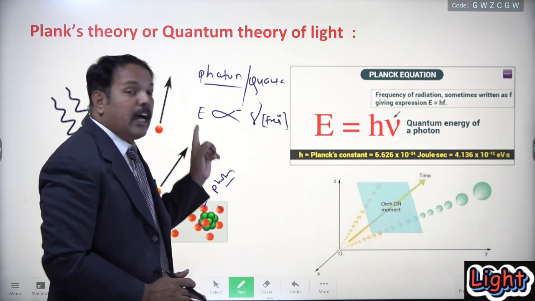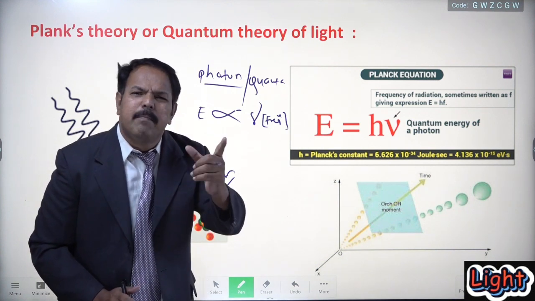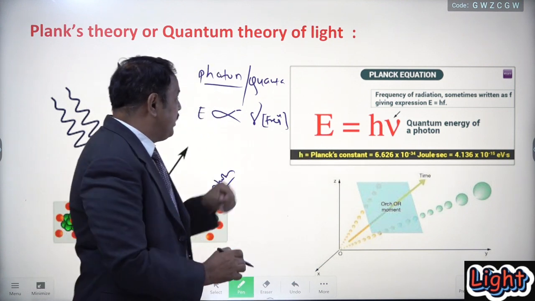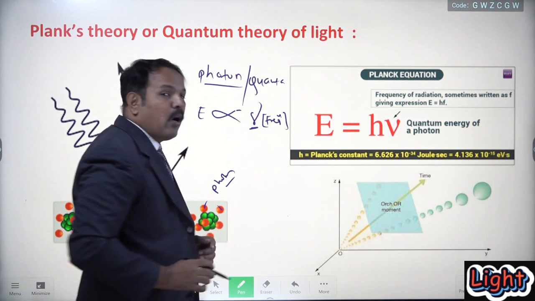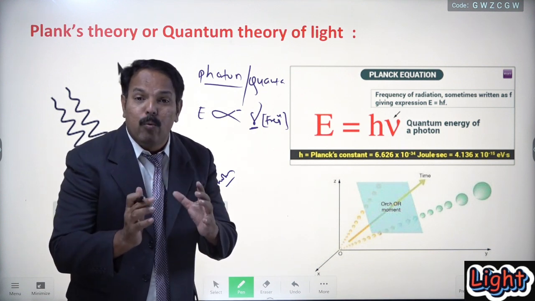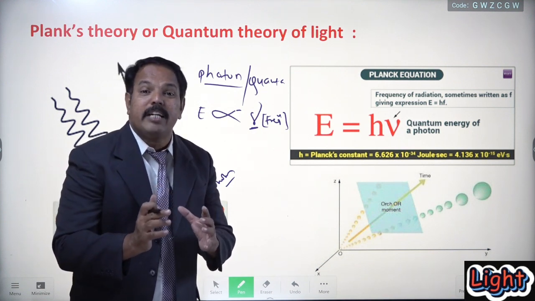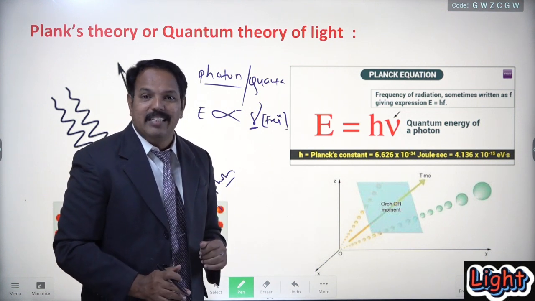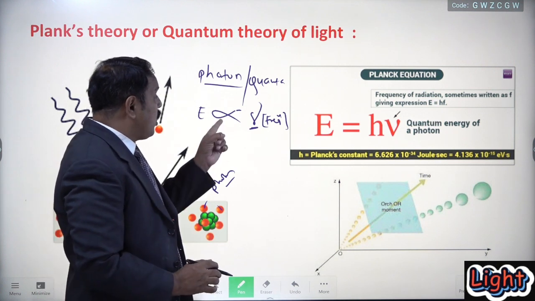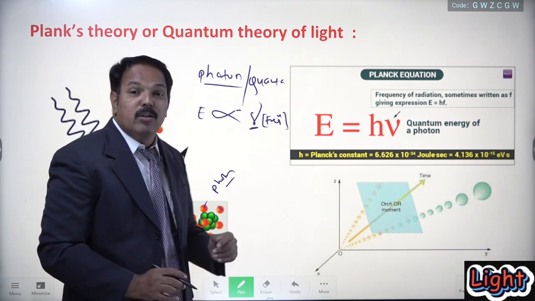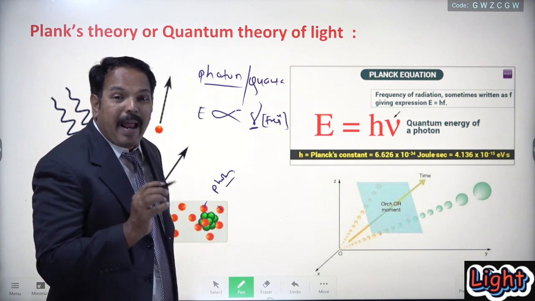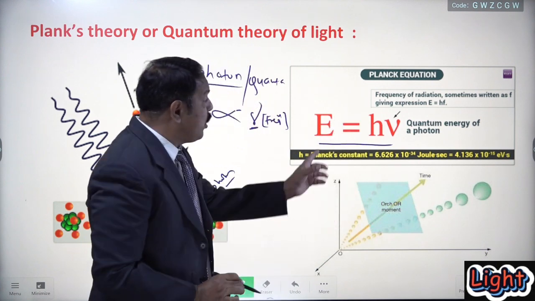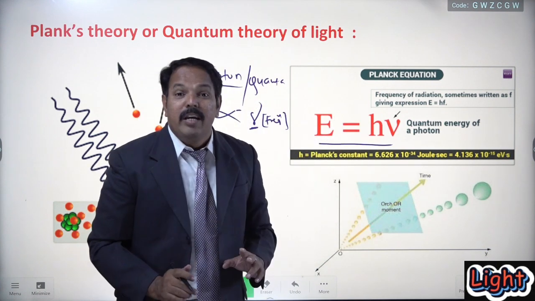So according to this theory, the energy associated with each photon is directly proportional to its frequency. Let us hear, energy directly proportional to frequency. This letter is the Greek letter nu. How to read it? Nu. And this is the notation for frequency. Is it clear? See here. In order to remove the proportionality sign, we have to add a constant. And the scientist Planck has added one constant, that is h. So the equation becomes E equal to h into nu, E equal to h nu.